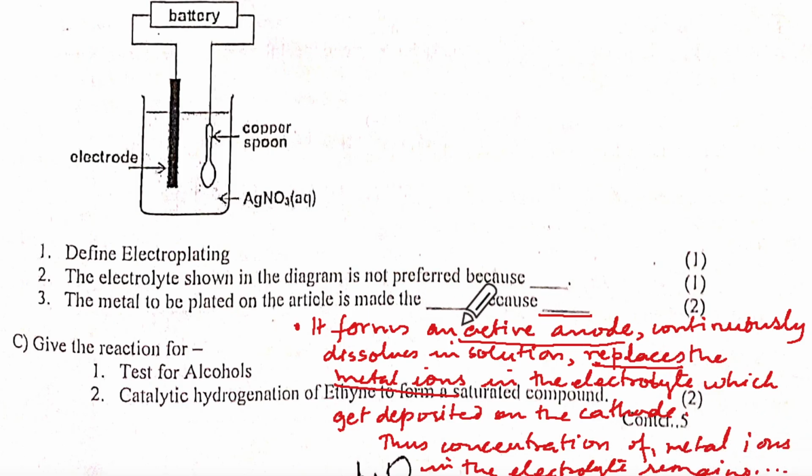I don't have place. So they have connected this with, remember why the blue color of copper sulfate does not fade. Do you remember that? Active electrode part in electrolysis of copper sulfate using copper electrodes. Okay, so they have combined the two.